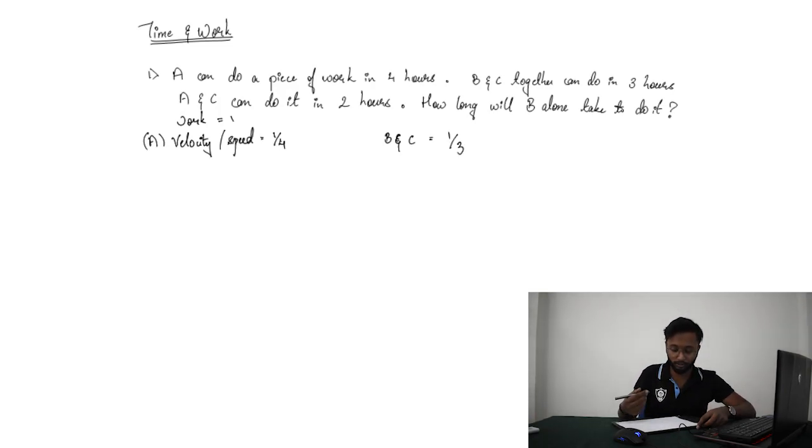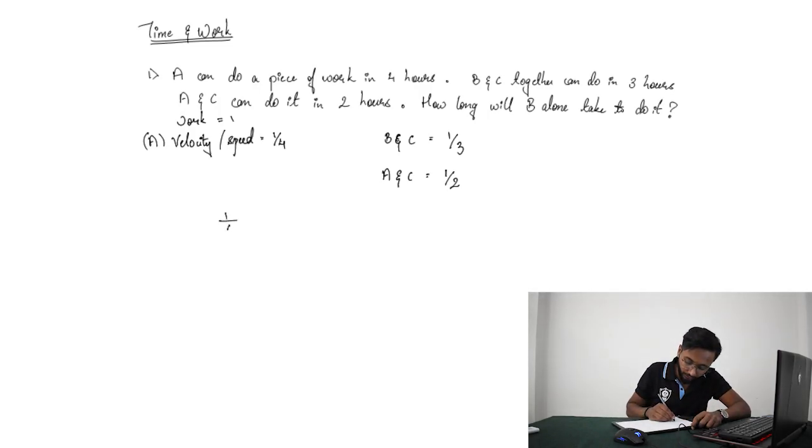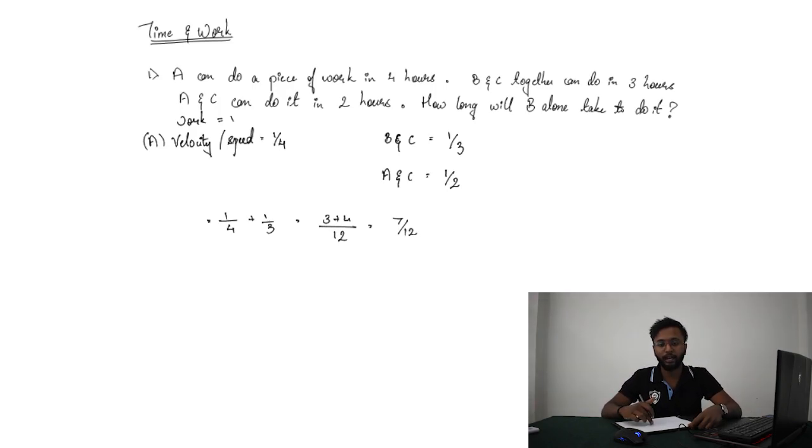And A and C together can do it in 2 hours. So we have A, B and C, A and C. So first we can do A plus B and C. If they work together, how much time it will take, we can calculate by summing them up. So 1 by 4 plus 1 by 3. So this is the time that A, B and C together, if they work, can complete the work in 7 by 12 hours.